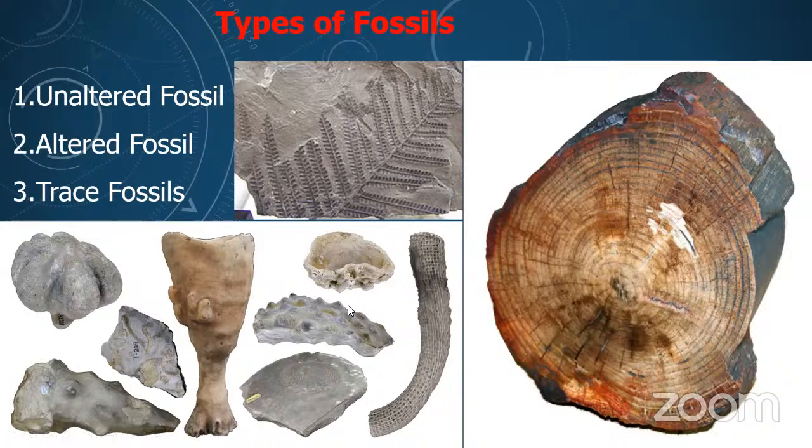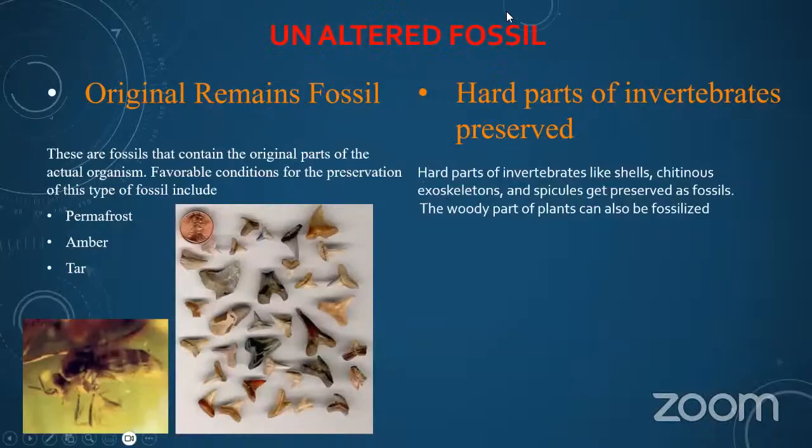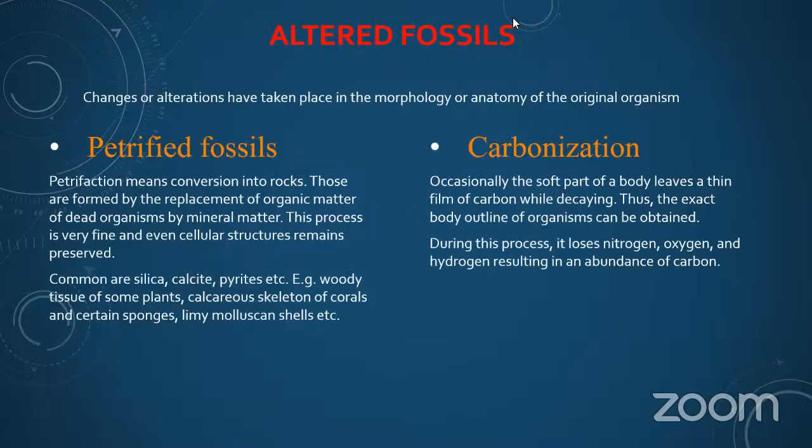And when we talk about the animal fossils, here these are the dinosaur and some other small organs of the animals. And here, in the types of fossils, we are going to cover altered fossils, unaltered fossils, and trace fossils. So we are going to study these three. Next, unaltered fossils.